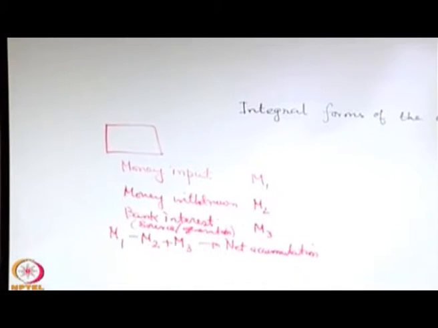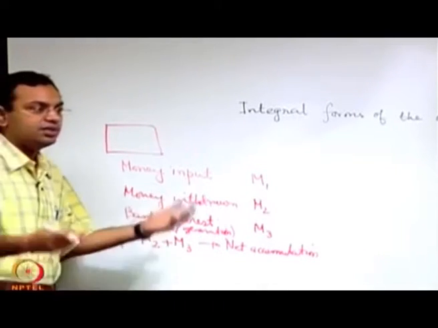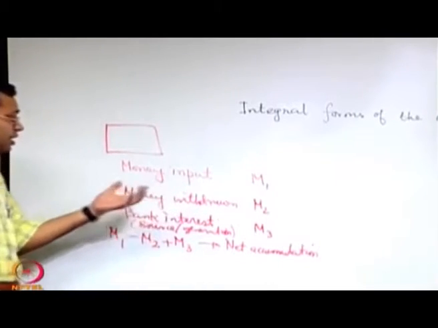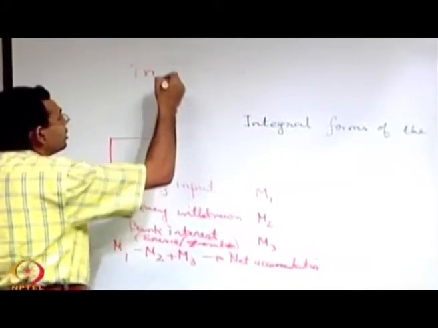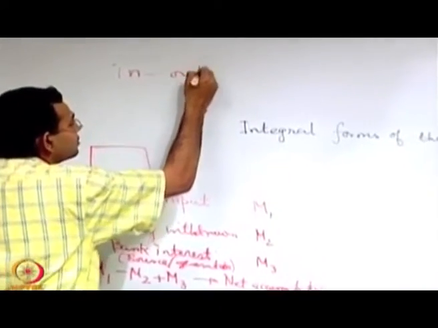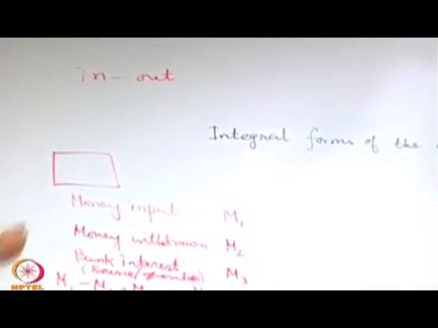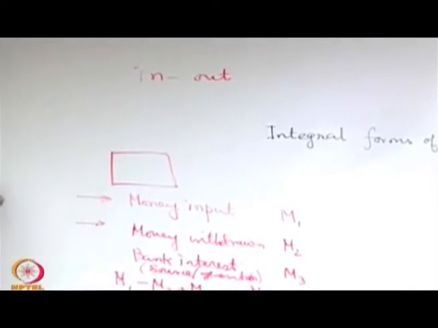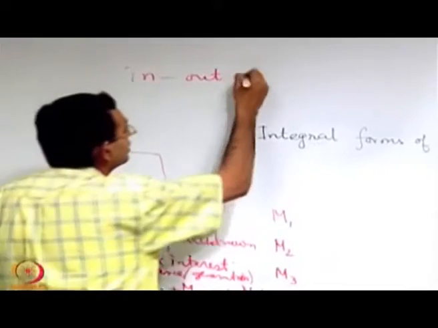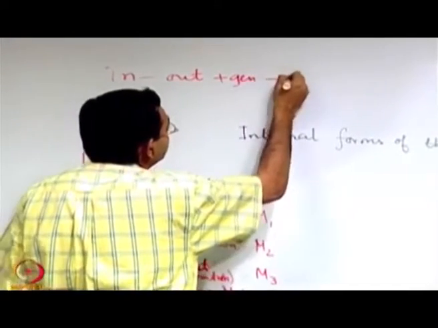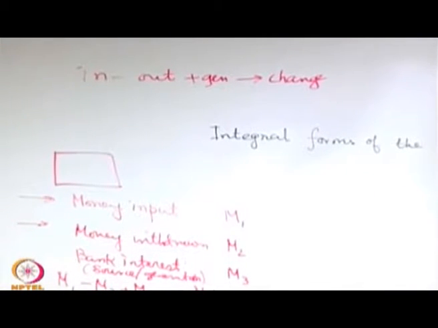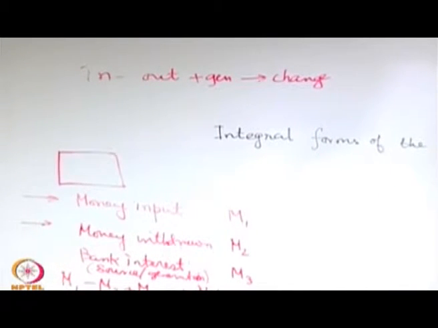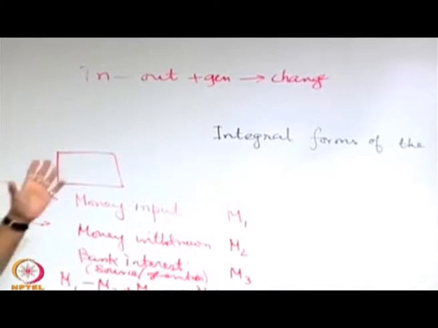But if you now abstract yourself a bit from money to something more generic, then something has entered minus something has left. So, in minus out. In is like input, out is like withdrawn, then something is generated, like interest, leading to a net change. This is very simple, you can't think of a simpler way of looking into a conservation.